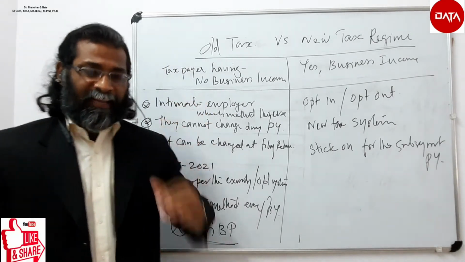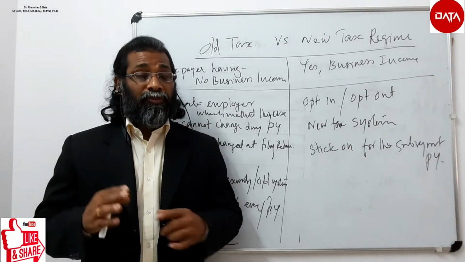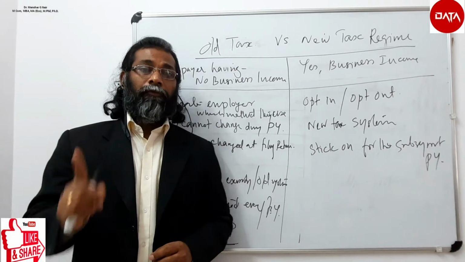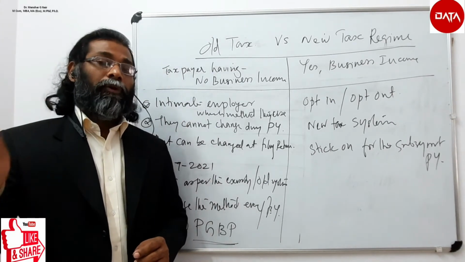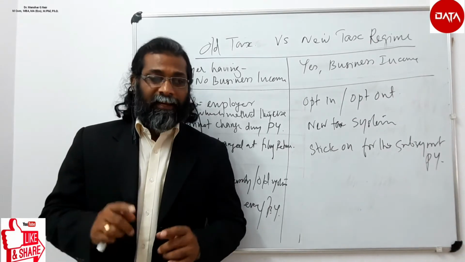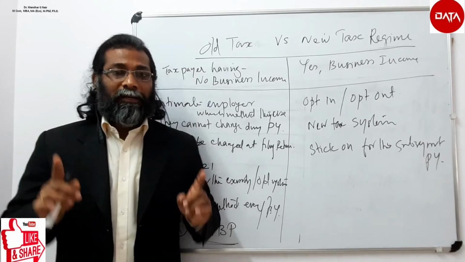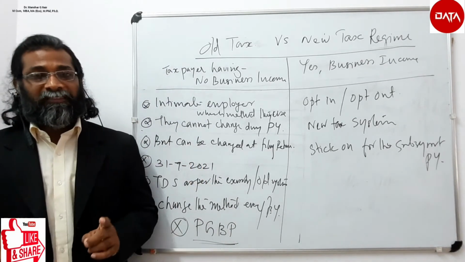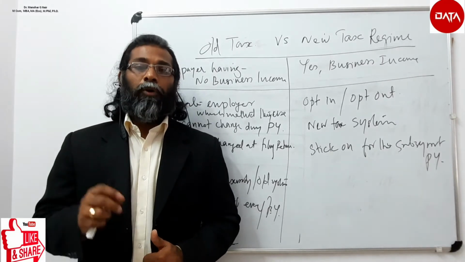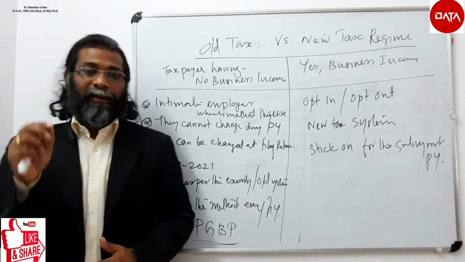These are the deductions that have to be foregone if you are switching over to the new tax regime, provided you are a salaried employee. If you are a salaried person and you have income from house property, you cannot claim deduction as per section 24B, which means interest on borrowed capital or interest on loan cannot be deducted.